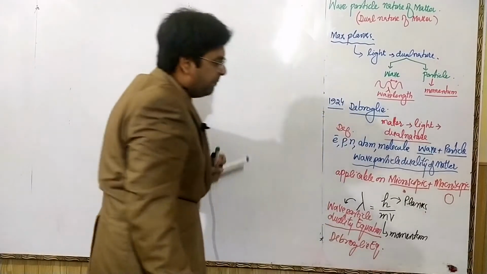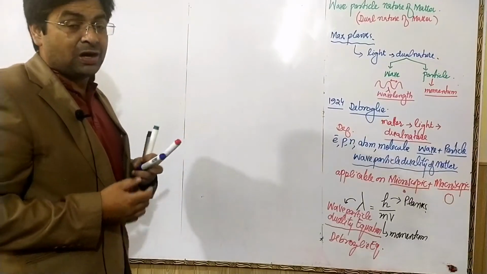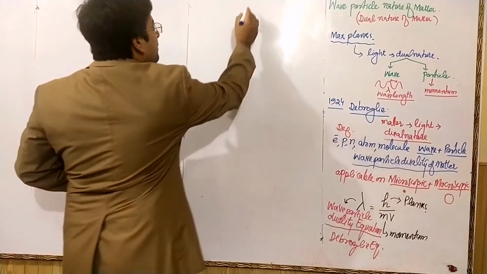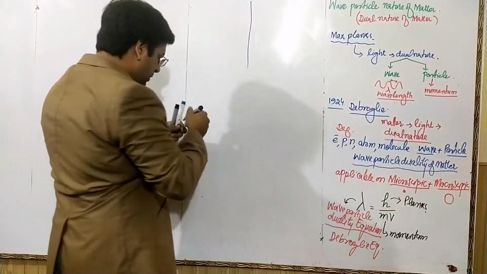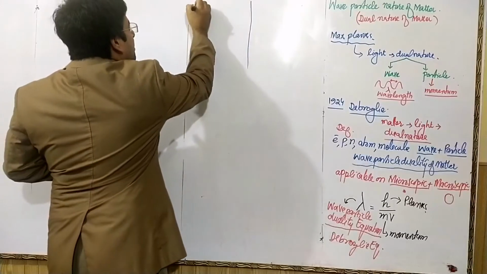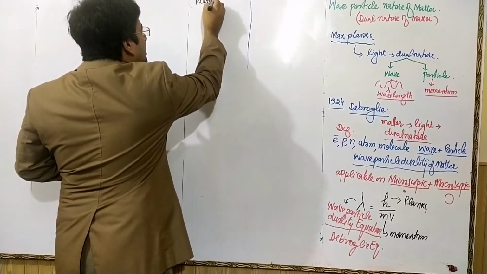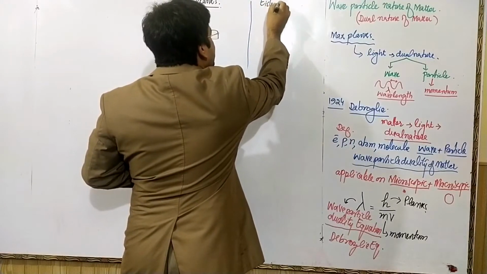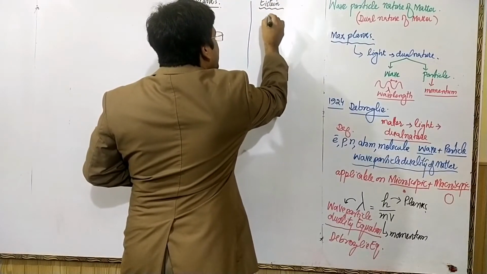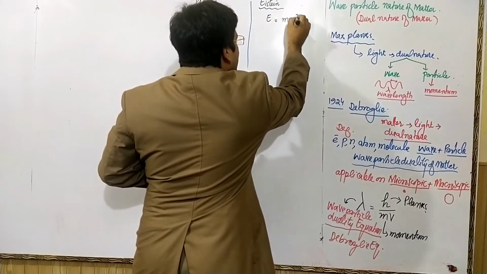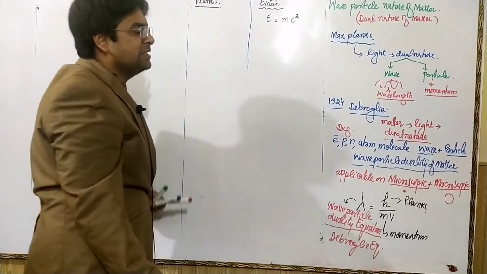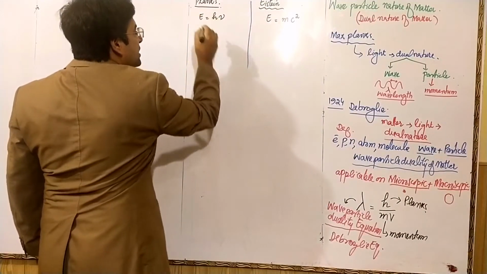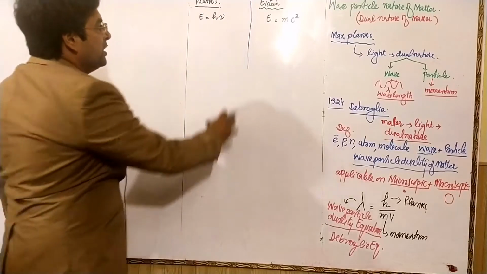How was de Broglie able to derive this equation? He used the ideas of two scientists: from Einstein, the energy mass relationship, E is equal to mc square, and from Max Planck's quantum theory, E is equal to h mu.